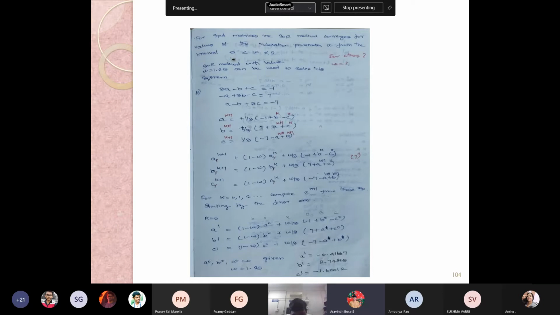Again open bracket. Give recall D. These constants we are going to define with the D. D again, plus recall B, plus recall C. Close bracket.